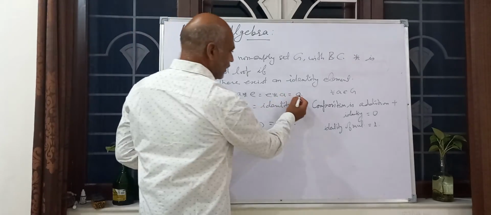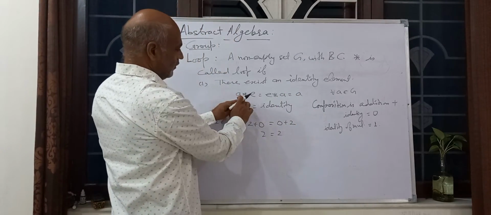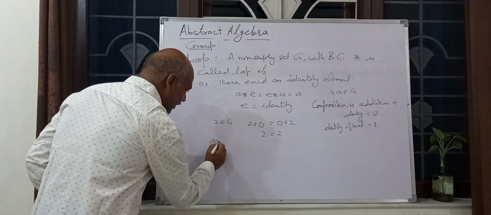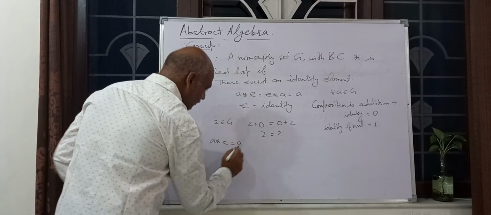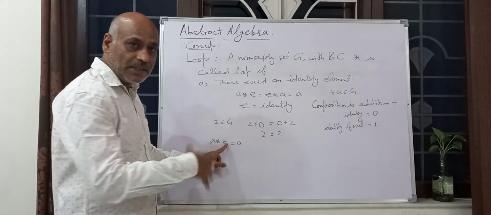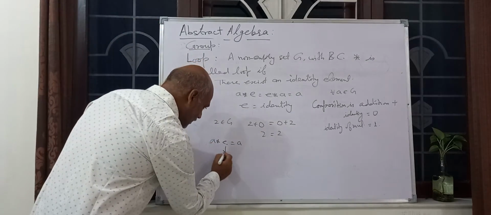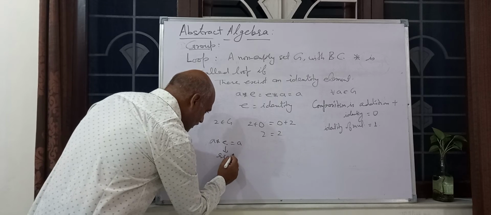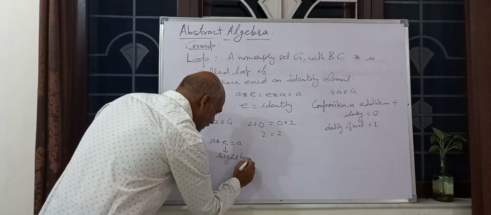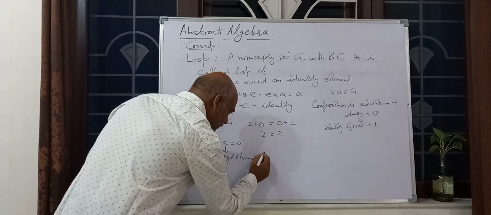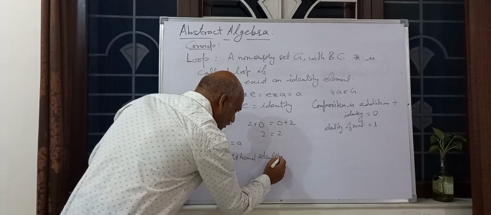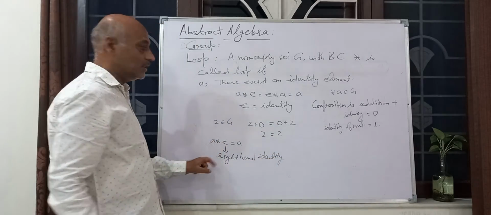So this is A star E. E is coming on the right hand side of this element, so this is known as the right hand identity.